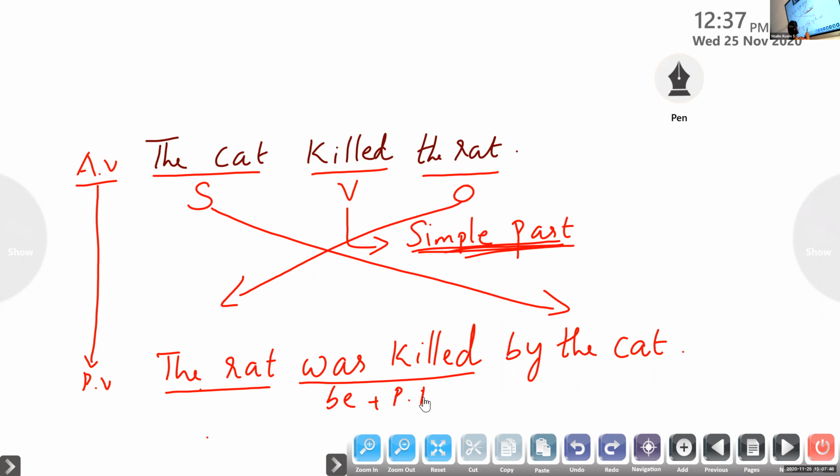Balashankar, read your first question. The active voice question: the cat killed the rat. So your passive voice sentence? The rat was killed by the cat. Got it? Yes, ma'am, got it.